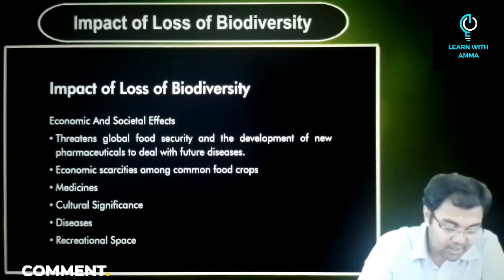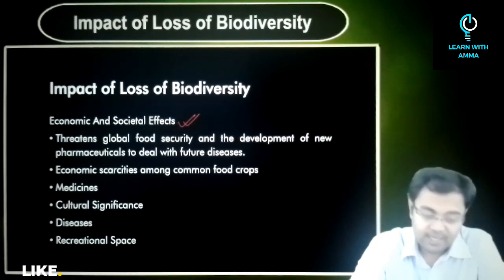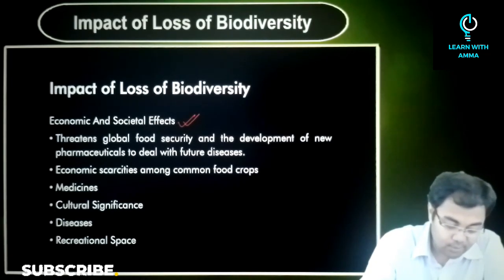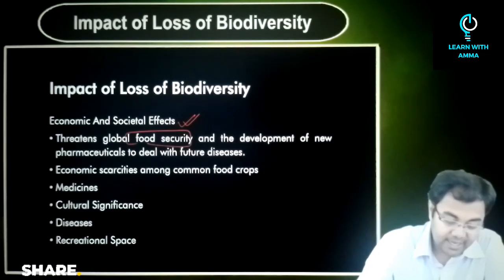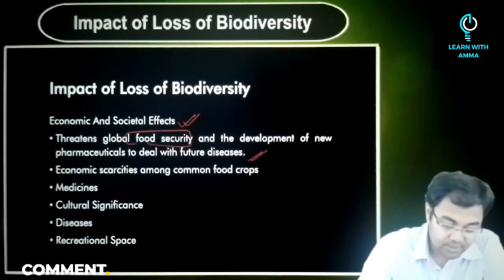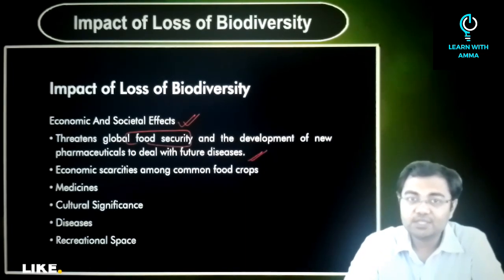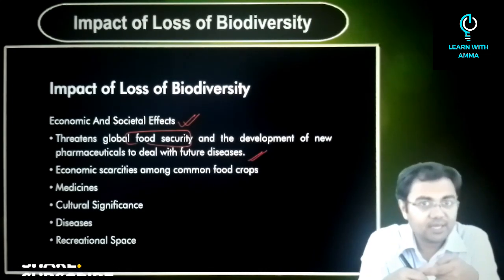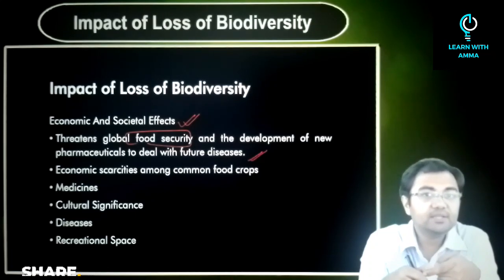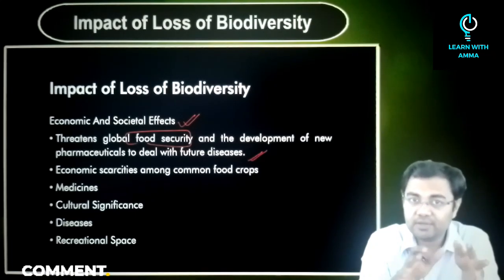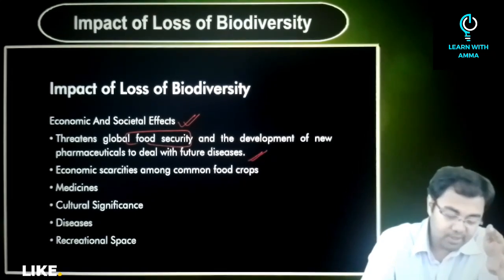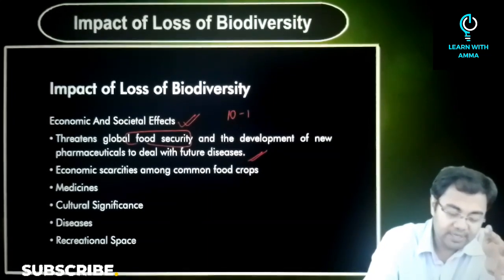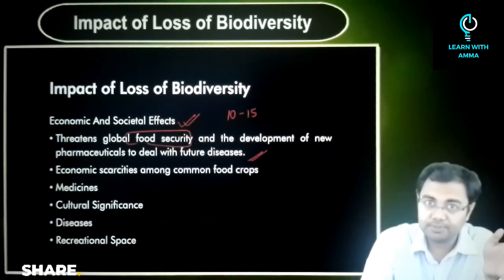Then we come to all the economic and societal effects. So first, it could threaten global food security and the development of new pharmaceuticals to deal with future diseases. What we know is that genetic diversity will decrease, species diversity will decrease, and ultimately the number of food crops that we will have will start to decrease. For example, you might know that we have only 10 to 15 major food crops today.